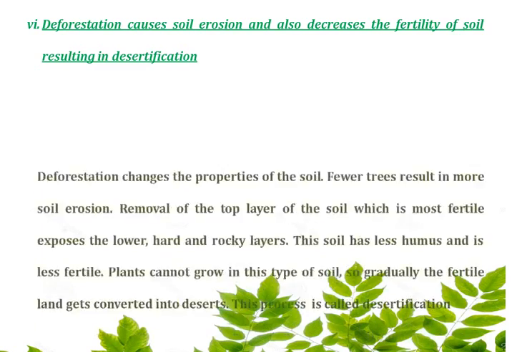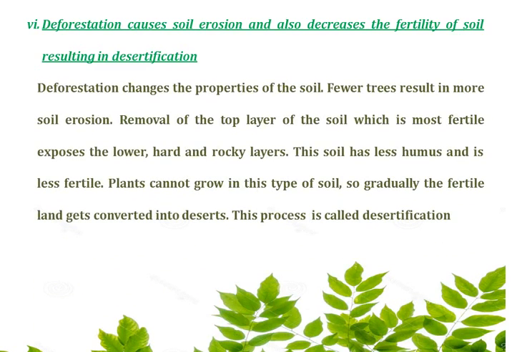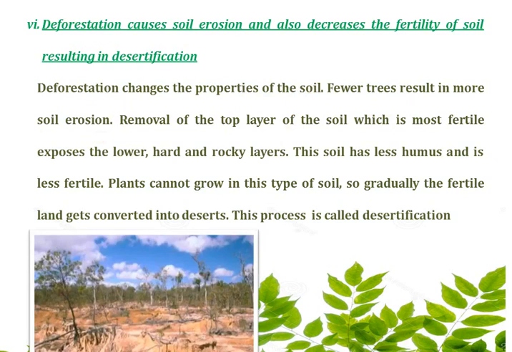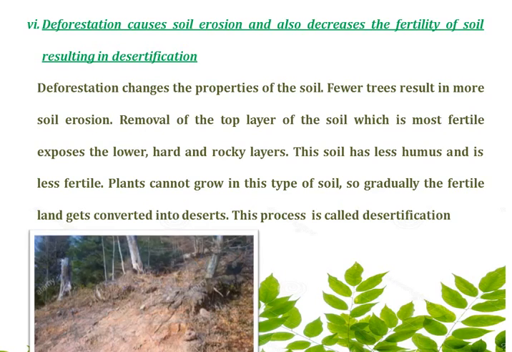So the next consequence is that deforestation causes soil erosion and it also decreases the fertility of soil, resulting in desertification. Deforestation changes the properties of the soil. Fewer trees result in more soil erosion. What do you mean by soil erosion? Soil erosion is a gradual movement of the upper layer or the top layer of the soil. It is a process of soil degradation. And removal of the top layer of the soil, which is most fertile, exposes the lower, hard and rocky layers.